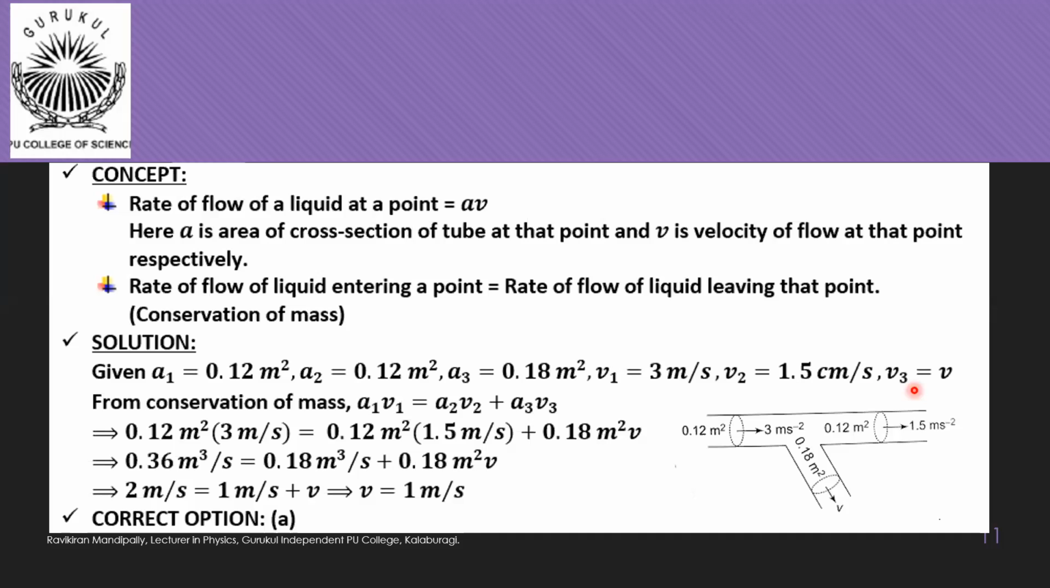Now substituting all these values, we get 0.12 meter square into 3 meter per second is equal to 0.12 meter square into 1.5 meter per second plus 0.18 meter square into V. On simplifying, we get 0.36 meter cube per second is equal to 0.18 meter cube per second plus 0.18 meter square into V. We have 0.18 meter square in all the terms, so dividing by that, we get 2 meter per second is equal to 1 meter per second plus V. That gives us V is equal to 1 meter per second. So the correct option is option A.